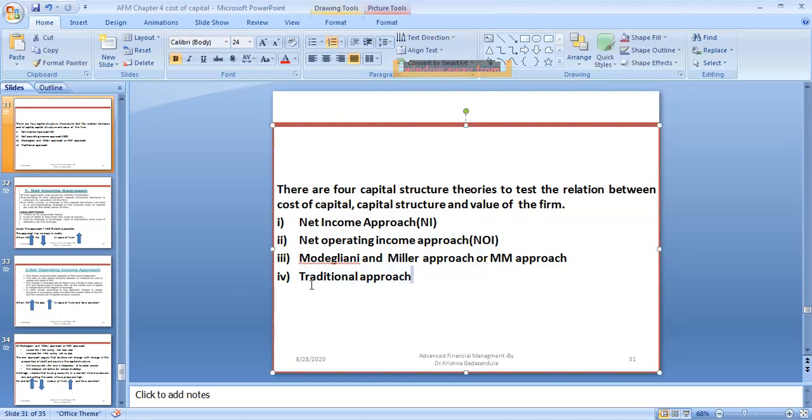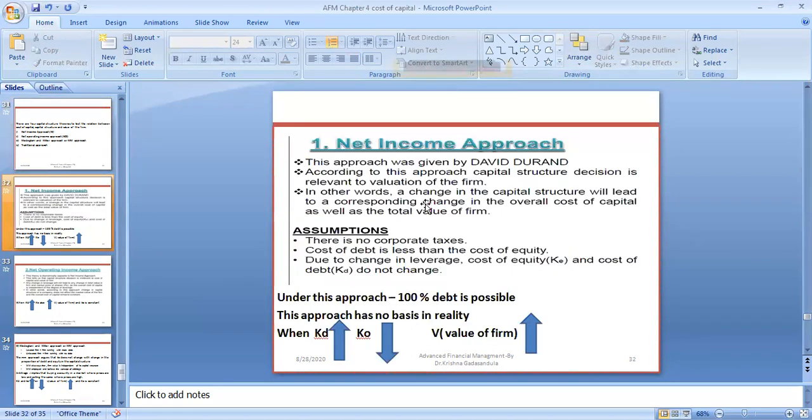The traditional approach is not very useful, so we are not discussing it. We discuss three approaches. What is the first? The net income approach. This approach was given by David Durand, a financial analyst, who gave this theory about capital structure.